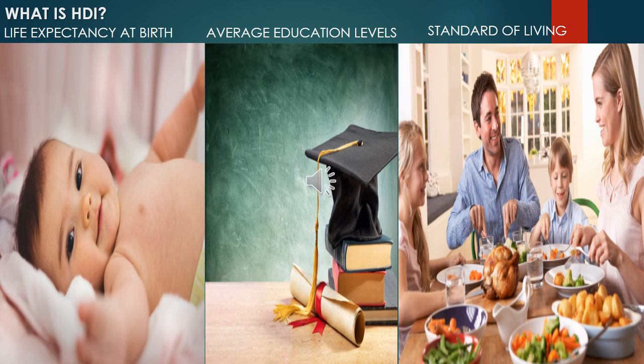So HDI includes life expectancy, that is the number of child births and the age up to which they live, then the literacy rate, then the standard of living, that is their health care and education. So HDI includes life expectancy at birth plus average education level plus standard of living.